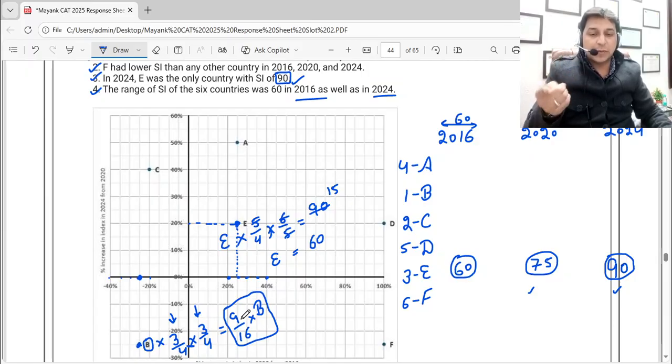Sorry, on the multiple of 9, because after getting it cancelled out, whatever value we get of B, we're going to get 1, 2, 3, 4, 5, 6. I hope you guys are understanding. If B is 16, it's 9 into 1. If B is 32, 9 into 2. If B is 48, 9 into 3. If B is 64, 9 into 4. If B is 80, 9 into 5. And B is 96, it's 9 into 6. So they're going to be a multiple of 9.